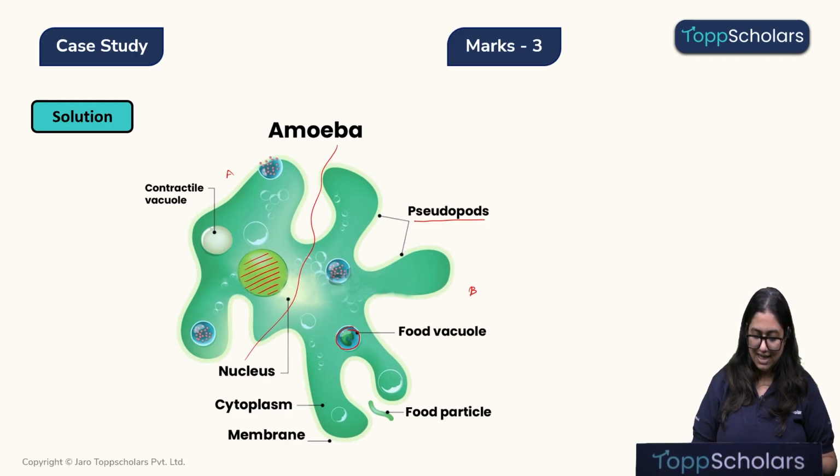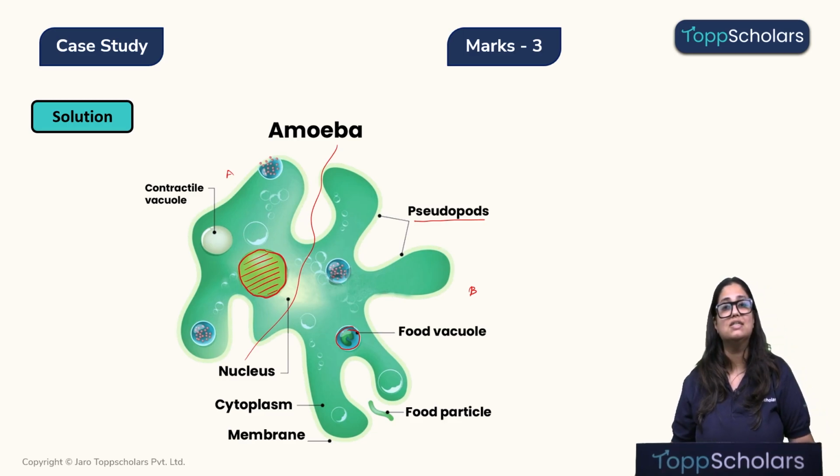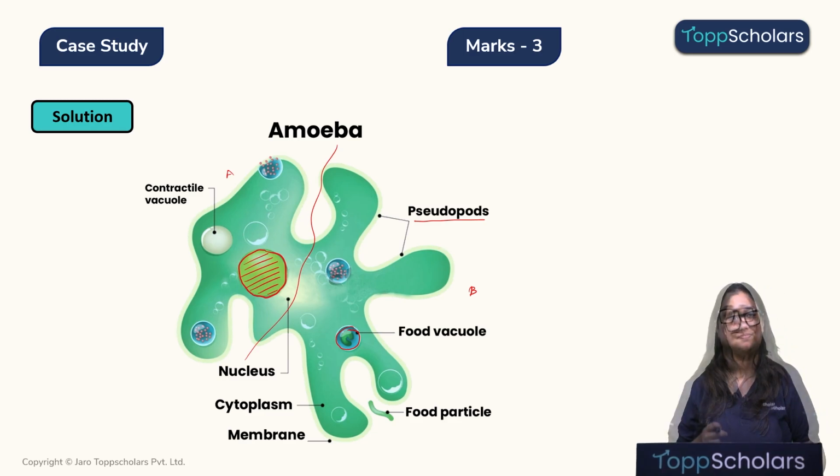We find that only the A part survives while the B dies. And the reason for that is the A part has the nucleus. This will help the amoeba regrow in shape and size. However, the B part does not have a nucleus, and as a result it cannot survive on its own. The second question that was asked was, what is one important function of the nucleus?